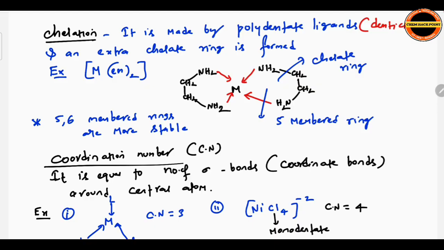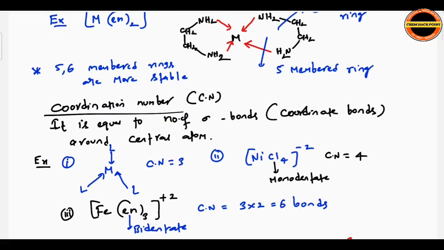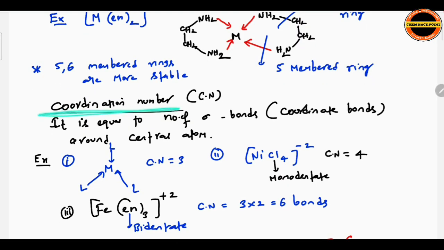Chelation is the phenomenon where polydentate ligands form an extra ring, extra chelate ring with metal atom. During such chelation process, if 4 membered, 5 membered or 6 membered rings are formed, those are more stable. See here 5 membered ring, here also 5 membered ring. Whenever you get 5 membered, 6 membered, those are more stable compounds. Okay. Next, see further. Coordination number.